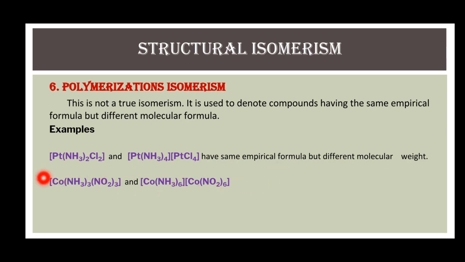In second example, this is a complex triamino trinitrocobalt and its isomer is hexamine cobalt and hexanitro cobaltate. So, in these isomers, they have only same empirical formula.